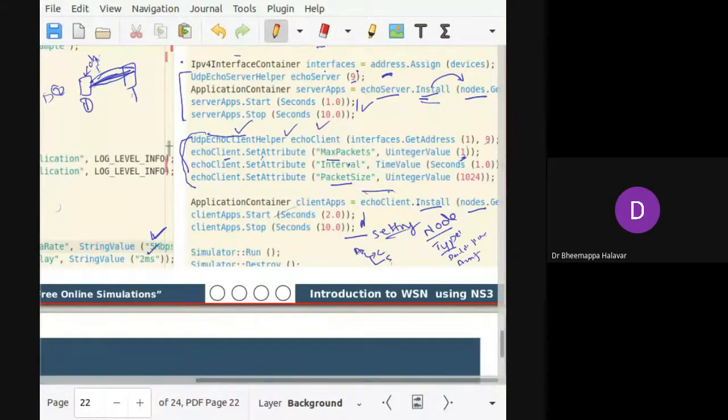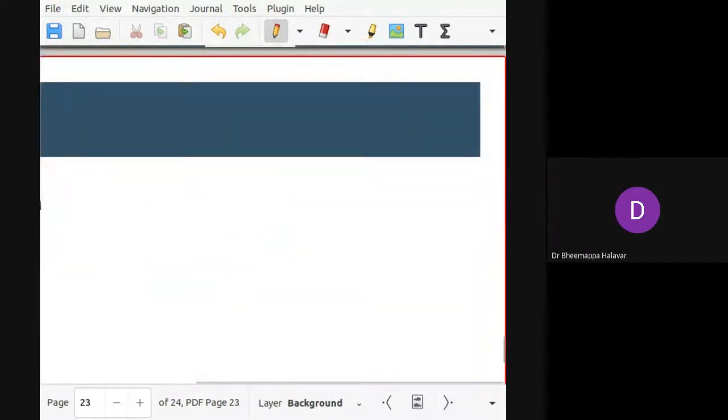So nodes.get gives that particular node. Once you have successfully done this, I will do Simulation.run. So this is what I did just now. It is just for running a point-to-point network. I will show the simulation part of this.